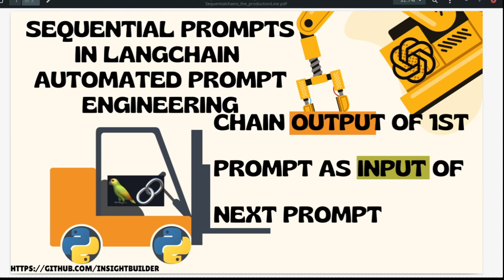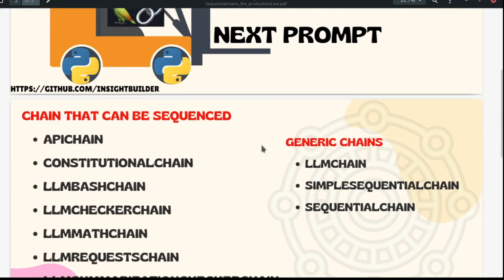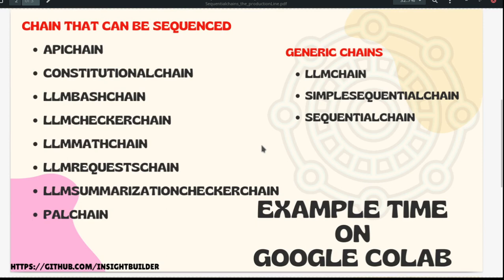Sequential prompts in Langchain, automated prompt engineering. Chain the output of the first prompt as the input of the next. We are going to use Langchain and Python extensively for this, and we'll be using OpenAI as the language model provider. If Langchain is new to you, you had better look at the other series of videos that I have made on this.